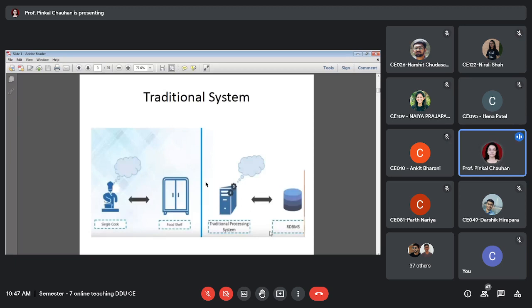If we compare this with our traditional system, we have processing and we have data storage. These are two crucial parts of any computer system, processing and the storage part. So the cook is our processor and the food shelf is our data storage, right?